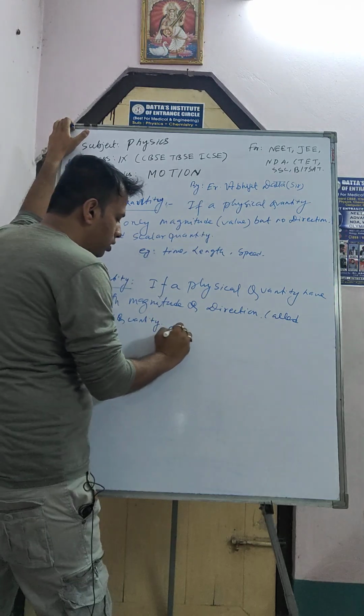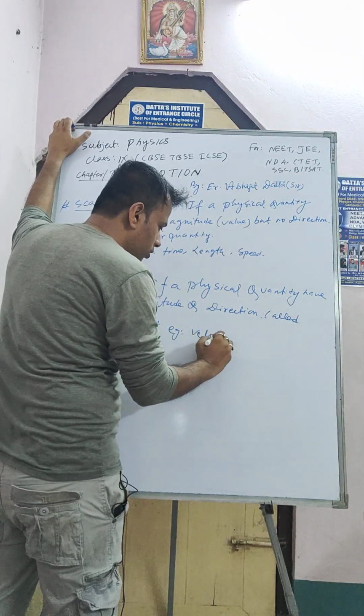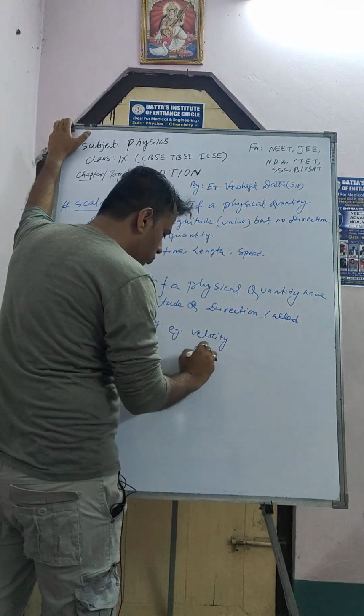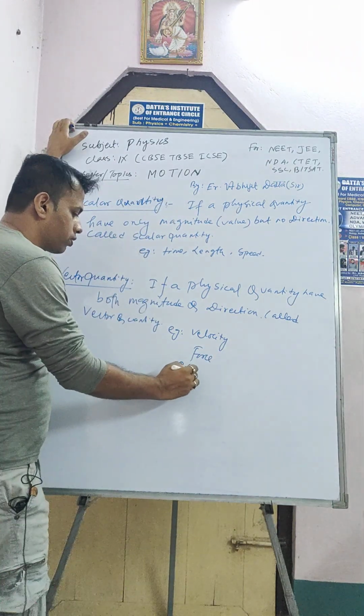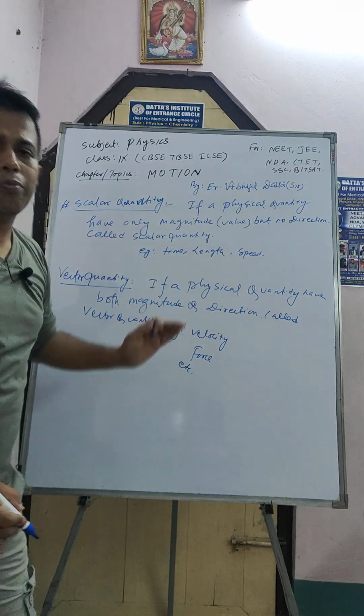Okay, examples: velocity, force, etc. How? Velocity has magnitude and direction.